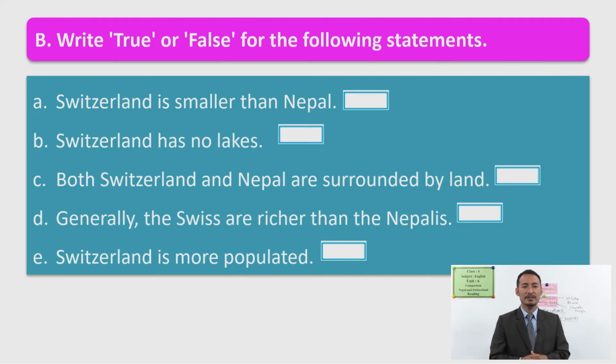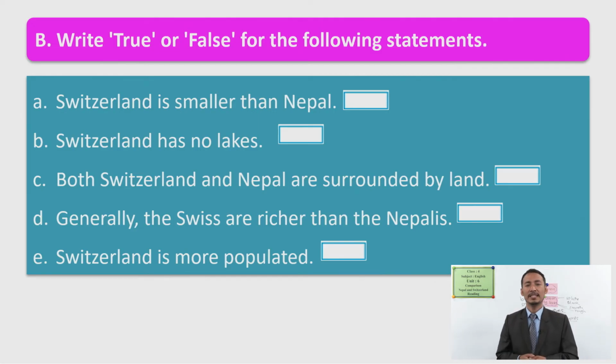Okay, so we talked about Switzerland and Nepal. Switzerland is smaller than Nepal. Is it right? What do you think? Is it bigger or is it smaller? We will see, check later. And another sentence is Switzerland has no lakes. Both Switzerland and Nepal are surrounded by land. Generally, the Swiss are richer than the Nepalese. Is it right? Okay, let's see.